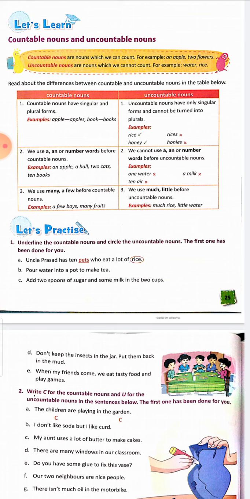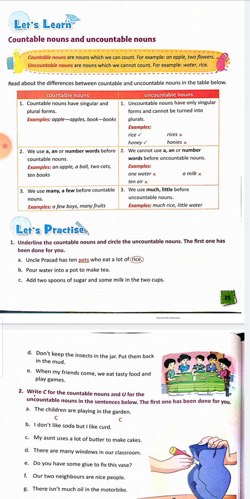Countable nouns have singular and plural forms. So countable nouns will have two forms, singular and plural. Uncountable nouns have only singular forms and cannot be turned into plurals. For example, rice, honey, we cannot change it. Rices, honeys, we cannot write. We have to write rice, honey in plural forms also.